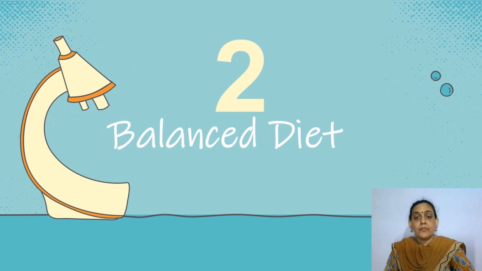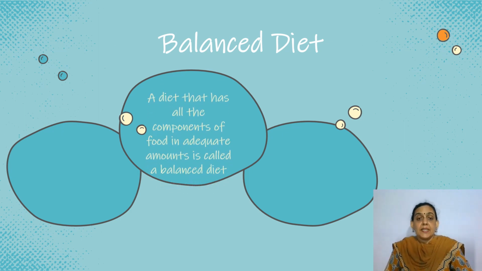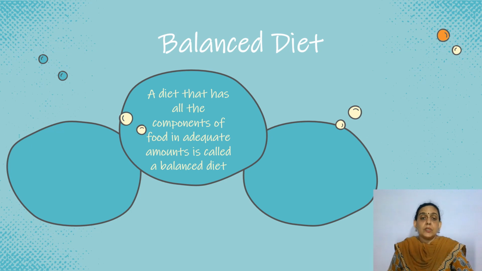But there is also something called a balanced diet. We've heard this term before also, and you all are aware what is a balanced diet. So in this section we will learn what is a balanced diet. So what is a balanced diet? A balanced diet is a diet that has all the components of food in adequate amounts. Is called a balanced diet.